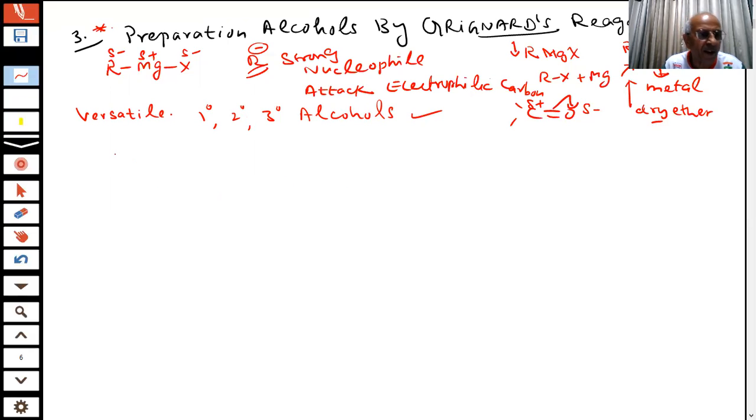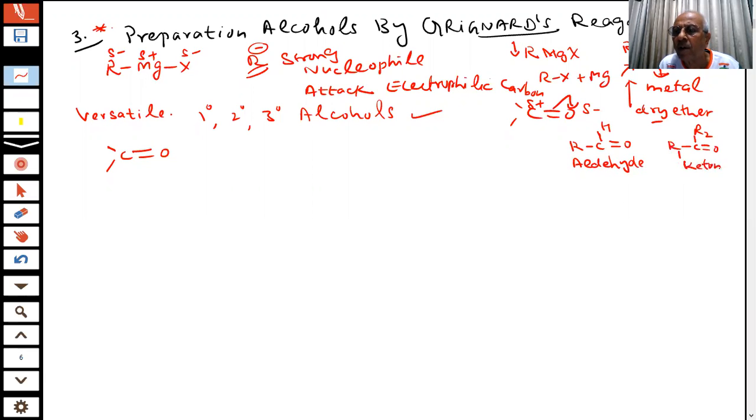How? Let us see what is happening. If this is the carbonyl compound, carbonyl compounds can be aldehydes or ketones. What is the difference? If I write like this, and if I write R1 C double bond R2, what is the difference between these two? Tell me. This is an aldehyde and this is a ketone. Okay?